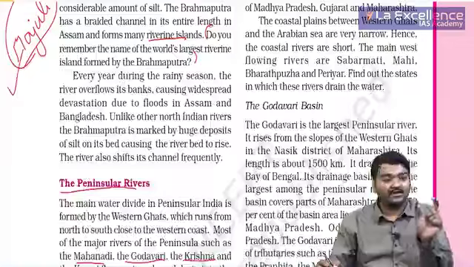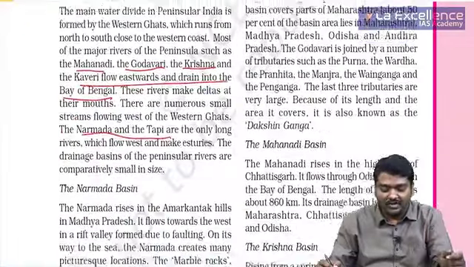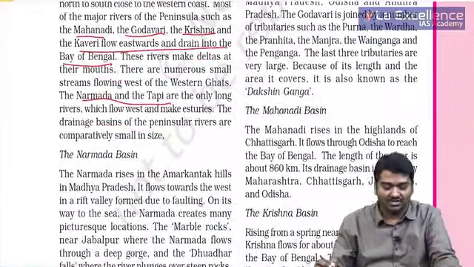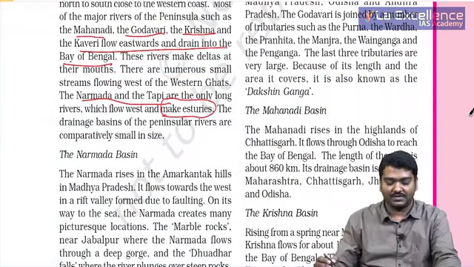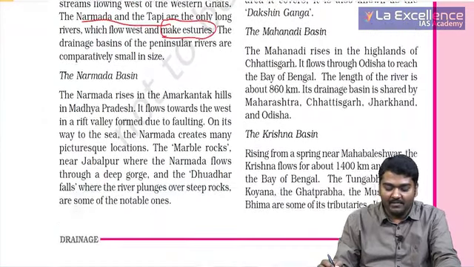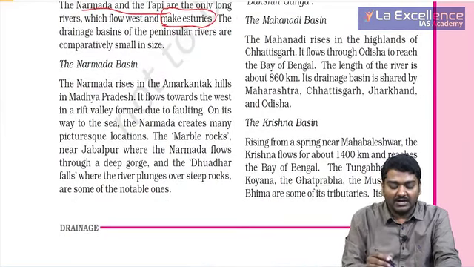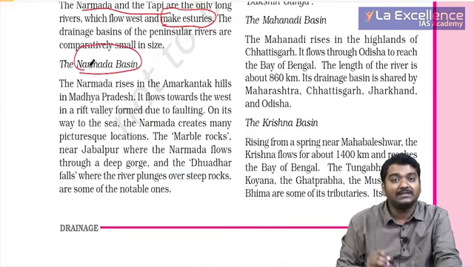And whenever the deltas are less, we usually call them estuaries, right? So can you see here? It is called estuaries. They are comparatively smaller in size. So let us talk about the Narmada basin.